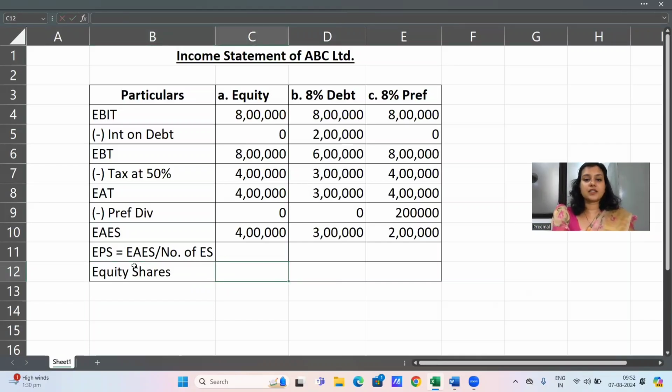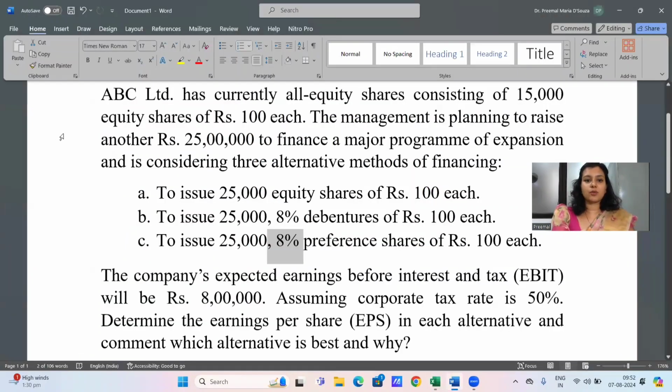Now, when you're calculating the number of equity shares, always remember to check if there are any existing equity shares in the company. Now, I started off the problem by saying ABC Limited is currently an all equity company consisting of 15,000 equity shares. So we need to remember that currently there are 15,000 equity shares in the company.